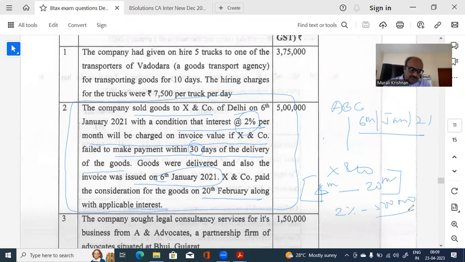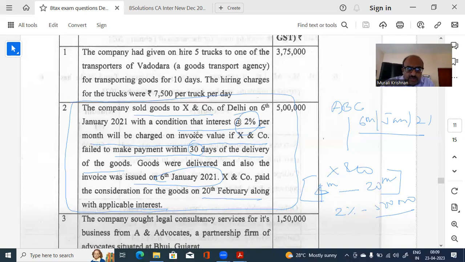Whatever is the amount, let me try to calculate. 5 lakhs into 2%. How many days is this? One second. 20 minus 4 plus 1, 17 days. So 5 lakhs into 2% divided by 365. Again, 360, 365, all those variables will come. It's coming to 465. I'm not sure whether I have done it correctly. We'll check in the answer whether it's different, but approximately it is coming to this. Or is there any other way of doing it?